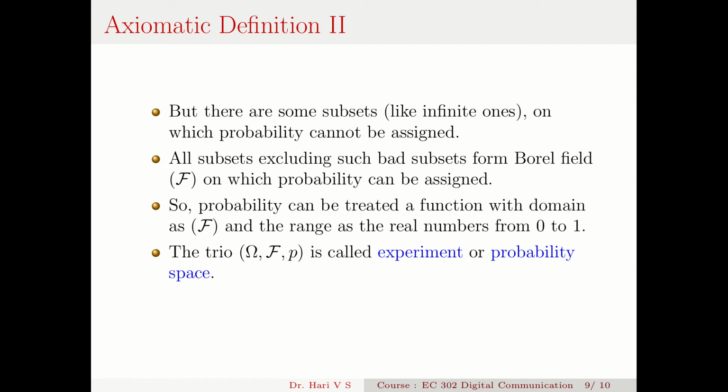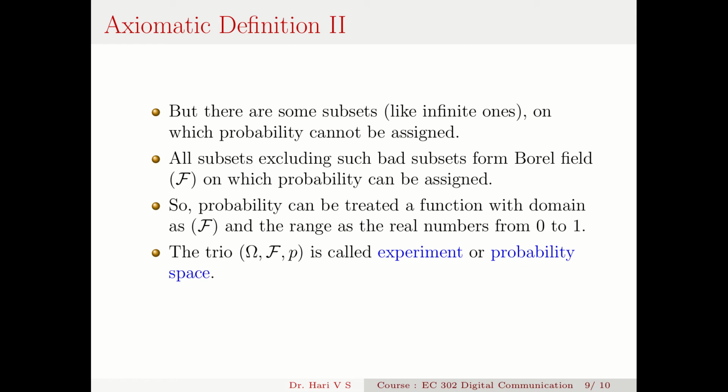So all subsets excluding such bad subsets, that is, whatever subsets on which you can assign probability, is called a Borel field. A field is, simply speaking, a set. A Borel field is a set of all subsets, excluding all bad sets. You can assign probability to every element in the Borel field.